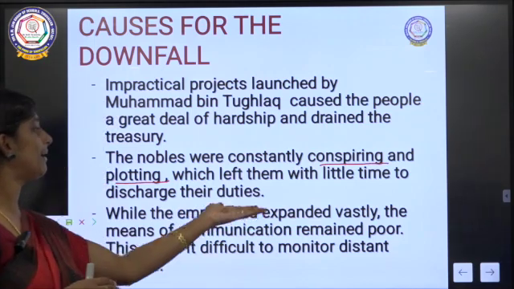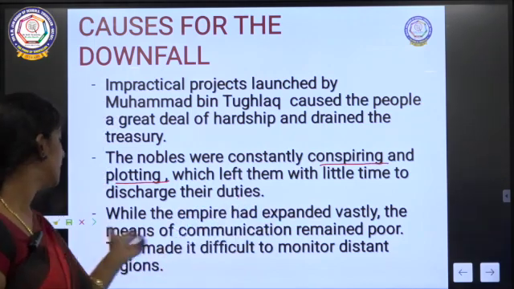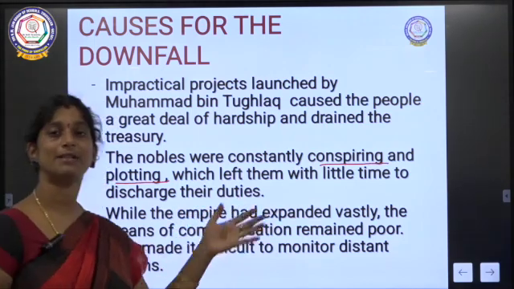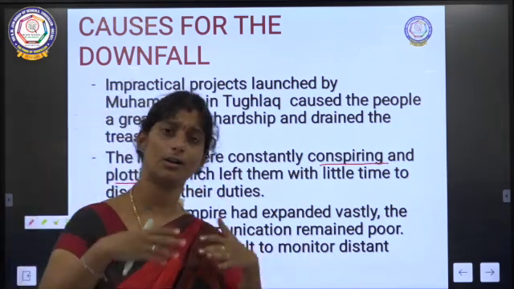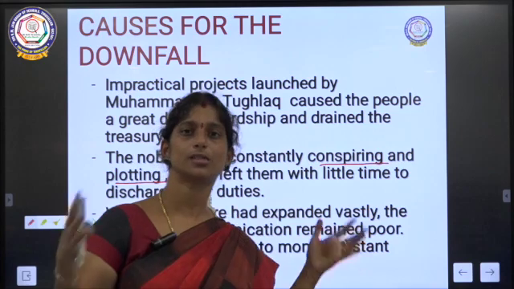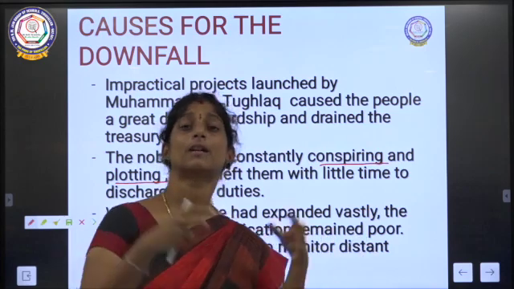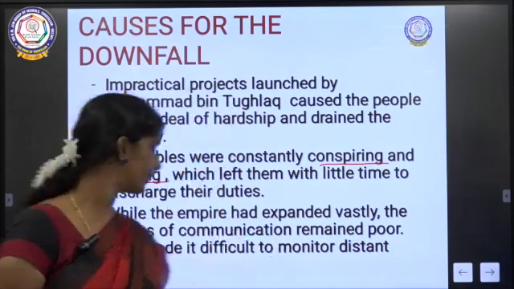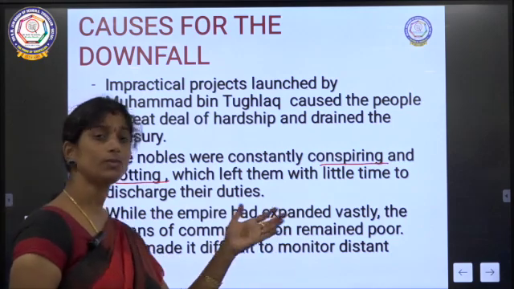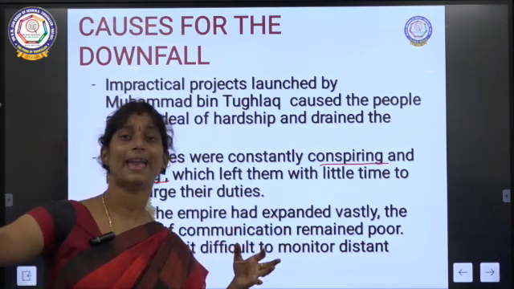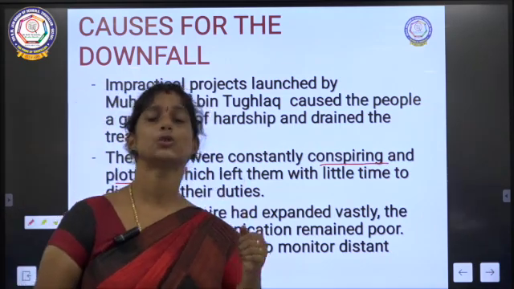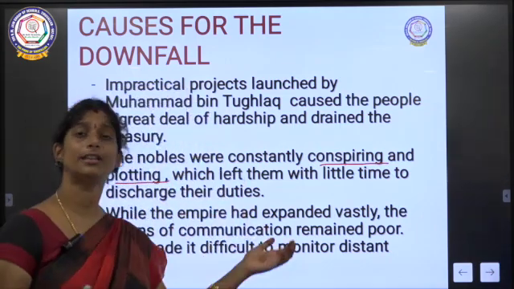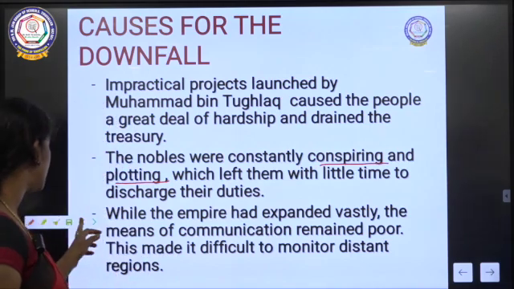Then, while the empire had expanded vastly, the means of communication remained poor. In the Tughlaq dynasty, the empire spread along India, throughout the country, but the communication was not proper. Because of that, whatever was happening at the other end was not clear to the ruler, so it was difficult for them to monitor the regions.